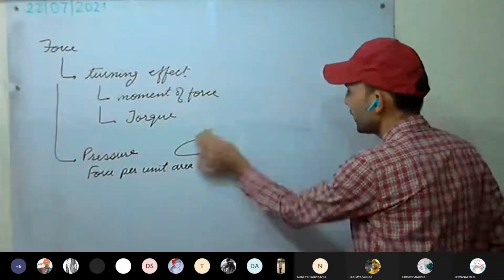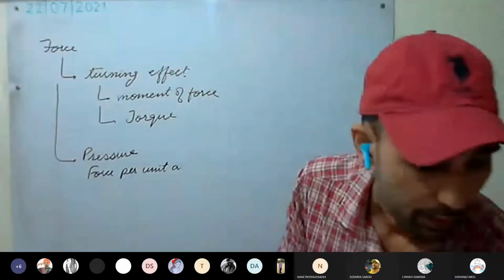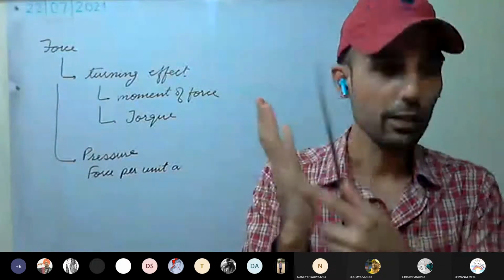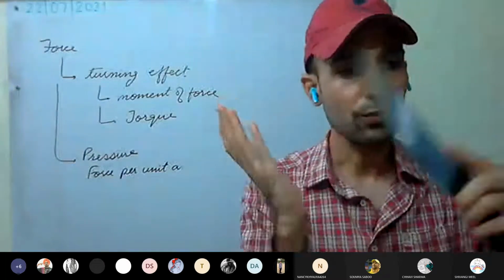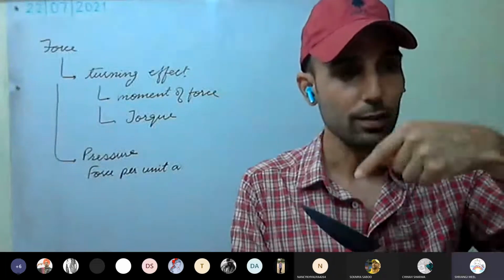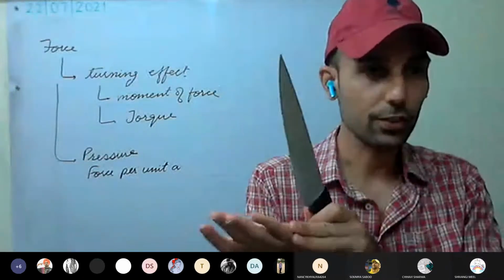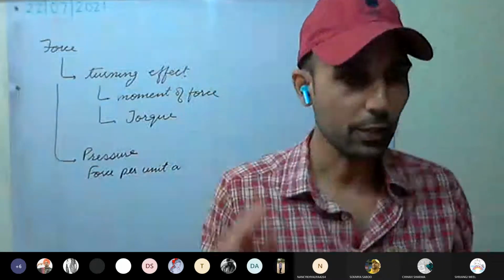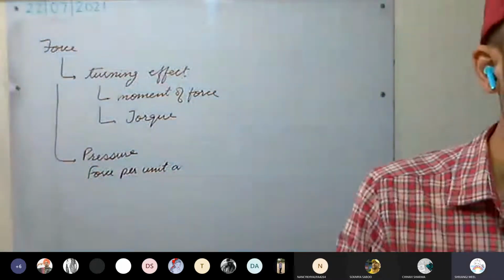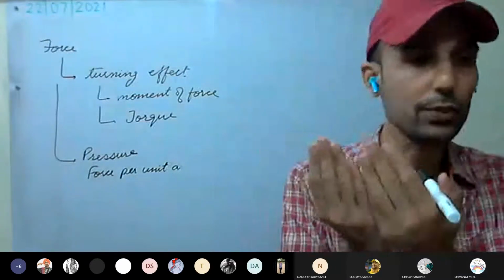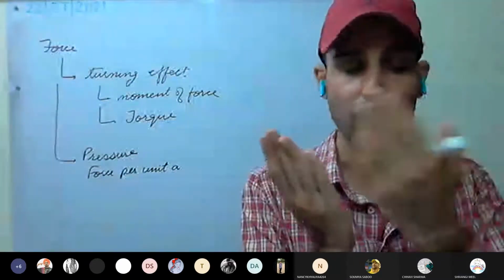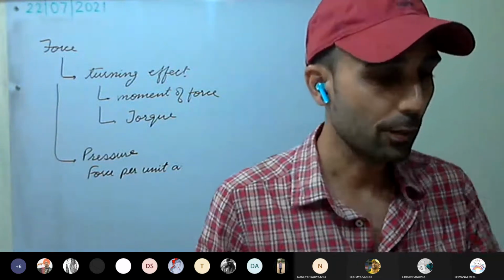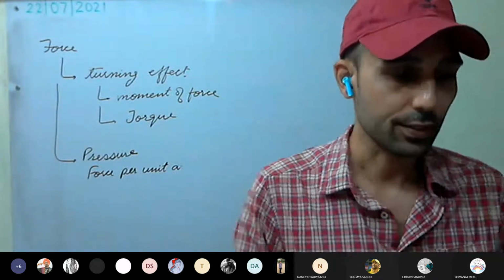Okay. Now tell me. For example, this is the surface of the apple. If I am trying to cut, how is the force being applied? Normal, perpendicular to the surface? Yes or no? It's always perpendicular to the surface we are applying. So this perpendicular force, or this normal force, is normal to the surface. This normal force is called thrust.